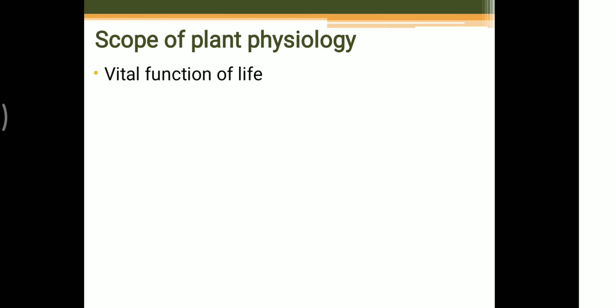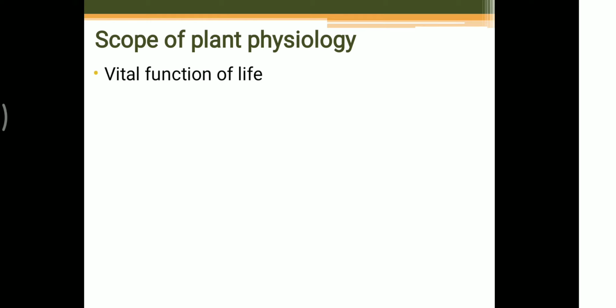Which are these external factors? These external factors are nothing but water, soil, light, wind velocity, and availability of nutrients in the soil. These are the outermost factors, and the plant plus all these outermost factors come together so that growth of the plant can be undertaken. So we must learn about all these things in plant physiology.